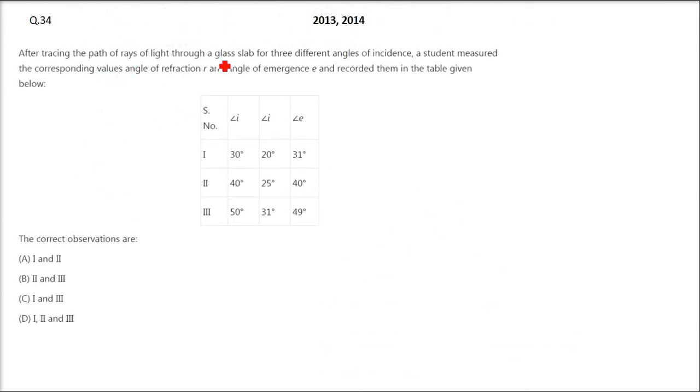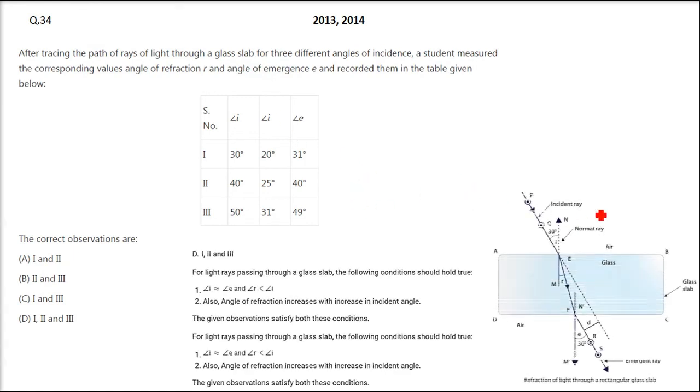After tracing the path of rays of light through a glass slab, let me show you the glass slab first. You need to concentrate here. We will be discussing this. After tracing the path of rays of light through a glass slab at 3 different angles of incidence, a student measured the corresponding values of the angle of refraction and angle of emergence. So this is I, this is R and this is E, and recorded them in the table.